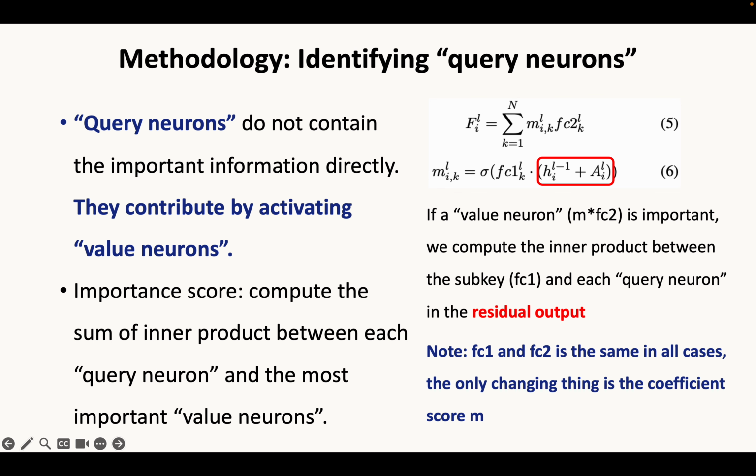Then we propose a method to identify the query neurons, which don't contain the important information directly. The query neurons contribute by activating the value neurons. When we compute the sum of the inner product between each neuron and the most important value neurons, we can go back to equations 5 and 6. The residual output is a direct sum of many neurons, so the contribution of a subvalue's coefficient score can be separated into different query neurons' contributions.